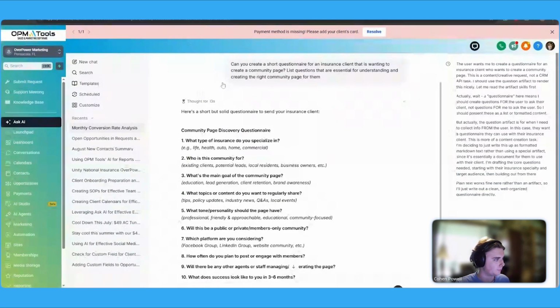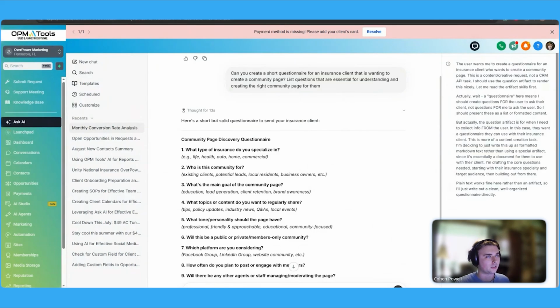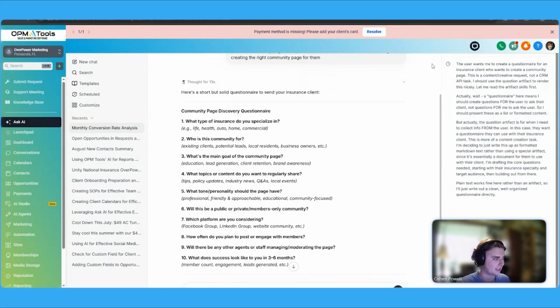And to go even further, let's say that I want to create an SOP or basically have some sort of document or questionnaire in preparation for upcoming meetings regarding a client that we're trying to onboard. So just to give a very generic example, I asked the Ask AI, can you create a short questionnaire for an insurance client that is wanting to create a community page? List questions that are essential for understanding and creating the right community page for them. And then it lists out what type of insurance do they specialize in, who is this community for, existing clients, potential leads, client retention, and so on.